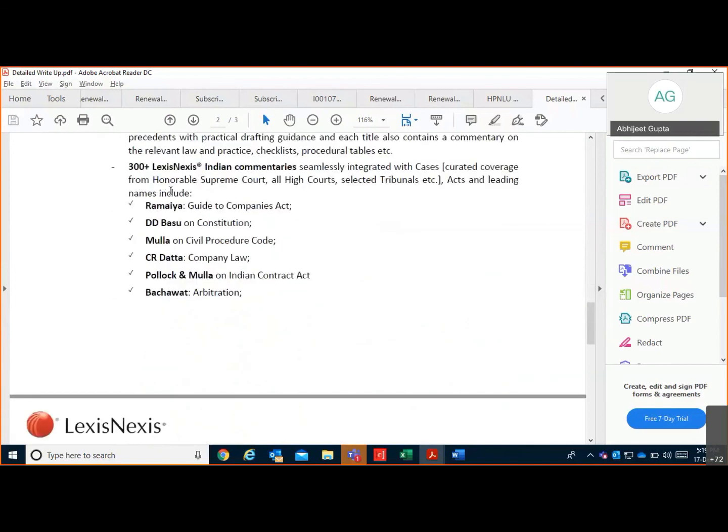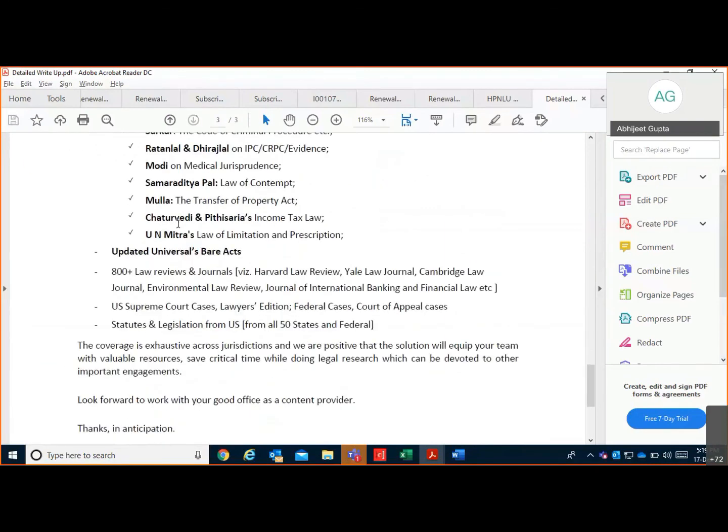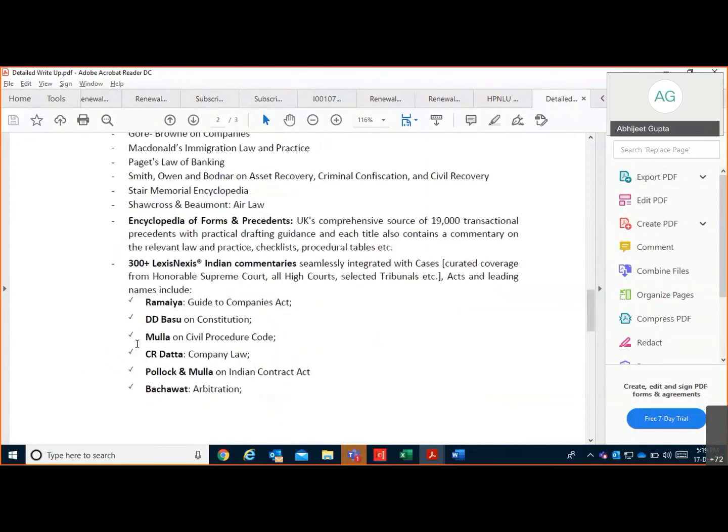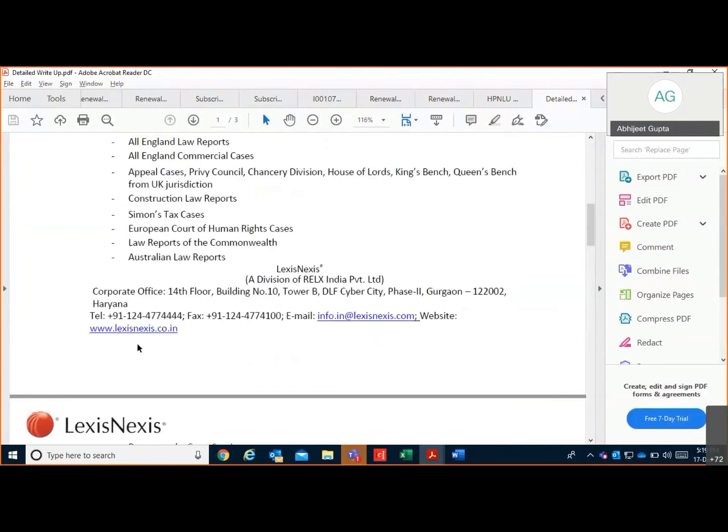From Indian jurisdiction, we cover 300-plus LexisNexis proprietary commentaries, cases, and Universal Bare Acts, 800 law journals and law reviews starting from Harvard, Yale, Modern, Cambridge, environmental law, then the entire US Supreme Court Lawyers' Edition cases, federal cases, Court of Appeals, statutes, legislation, and 50 state surveys. So these are the prominent sources available in your subscription, sir.